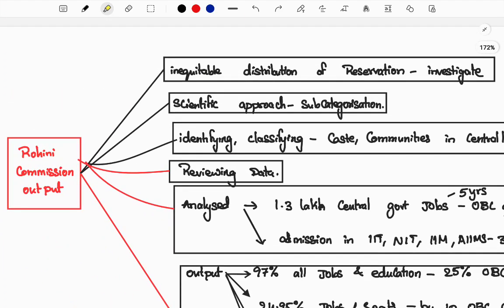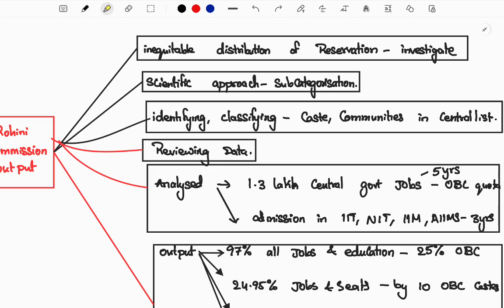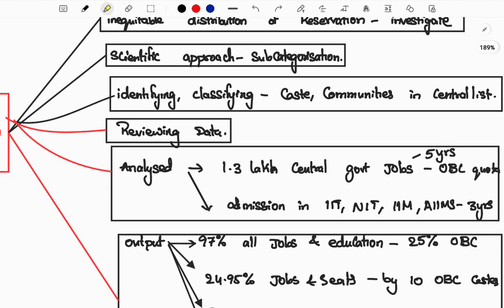Here, the Rohini commission said there is an inequitable distribution of reservation. There is no equality in the distribution of reservation within a community, and to investigate that, the Rohini commission was started. The commission also has multiple purposes: how to subcategorize in a better, scientific approach for identifying and classifying castes and communities, classifying the communities in the central government list and also studying them. Based on the data, the Rohini commission studied and analyzed it over the past 6 years.